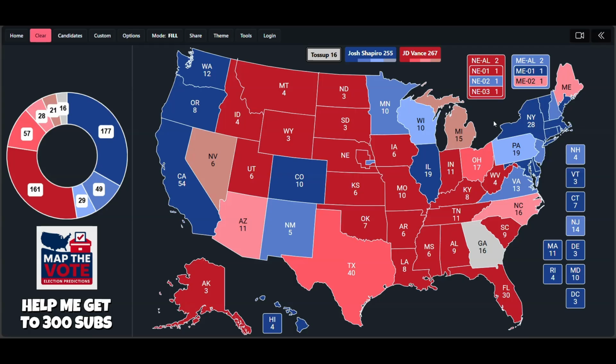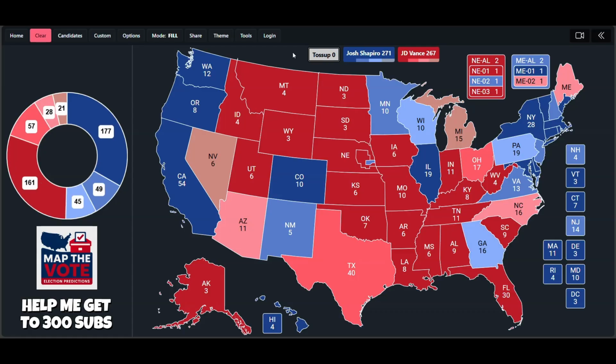In 2024, Georgia voted less than a point to the right of the nation, and I imagine in 2028 it will likely vote around 2, maybe 3 points to the left of the nation, and I do think that Josh Shapiro would narrowly beat J.D. Vance in the popular vote, so I think Shapiro would likely carry Georgia by around 2 percentage points or so.